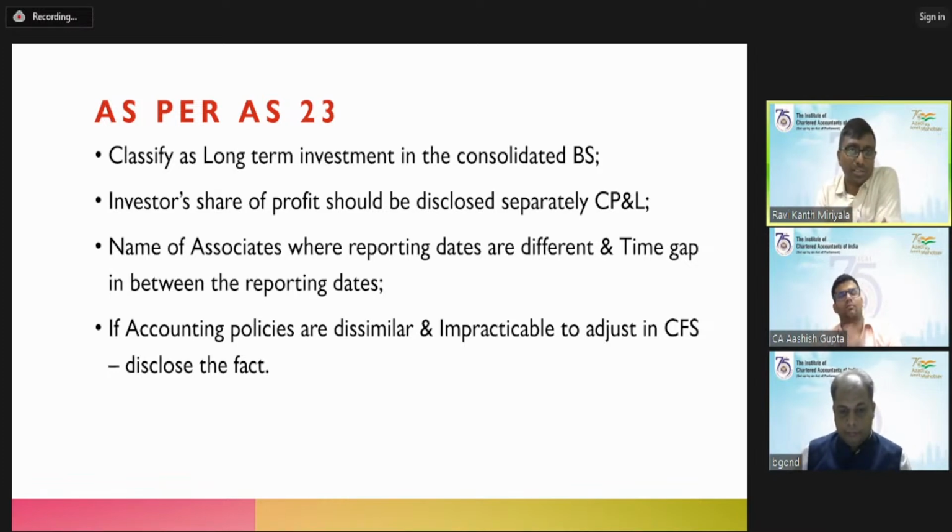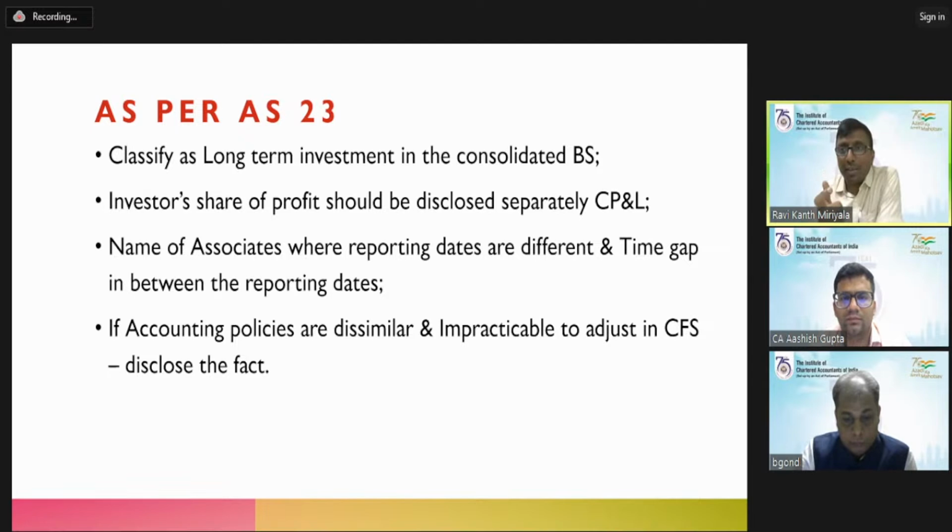And the third point is the name of the associates where reporting dates are different. As we were discussing, say my balance sheet date is 31st March and my associate's balance sheet date is 30th June. Under that circumstance, you still have a right to consider it. It is allowed by the standard; a 6 months gap is allowed. So you will take the financial statements of the associate dated 30th June as they are, and you will follow the equity method.